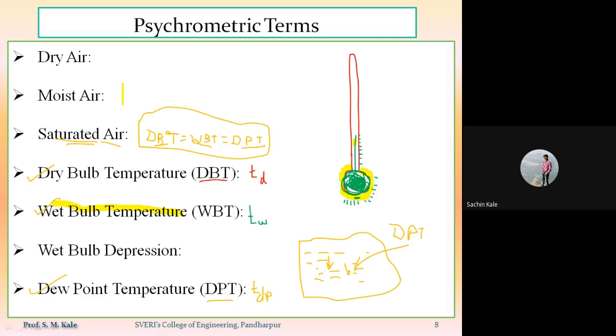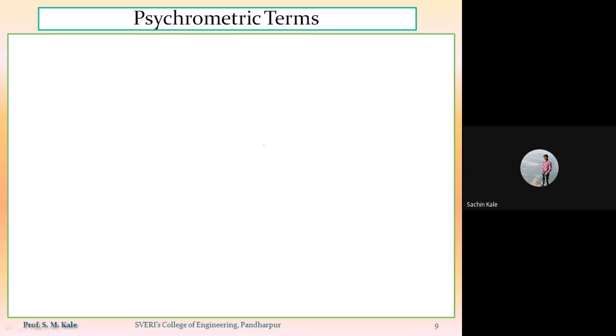So second highest temperature value will be of wettable temperature, and third temperature or lowest temperature out of these three temperature will be dew point temperature. But in case of saturated air, the value of dryable temperature will be equal to wettable temperature will be equal to dew point temperature. Now next definition.